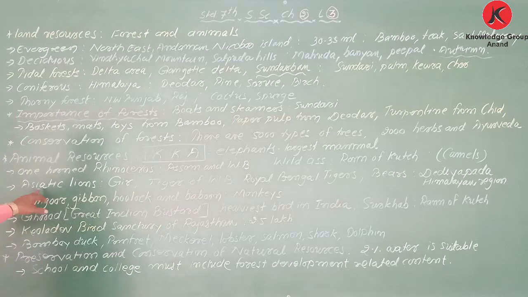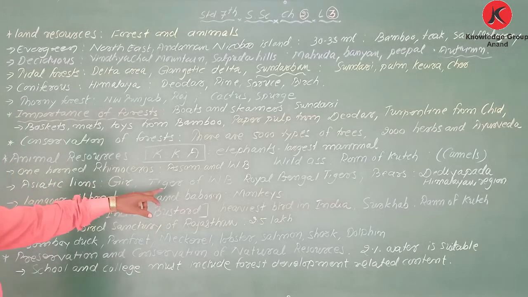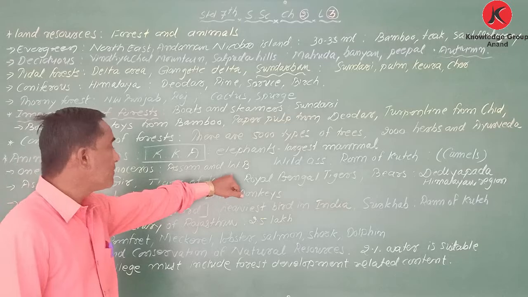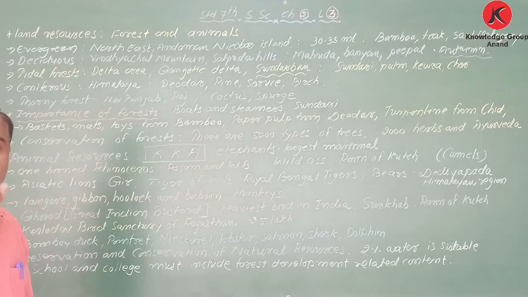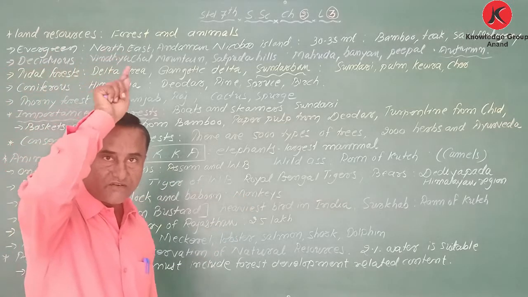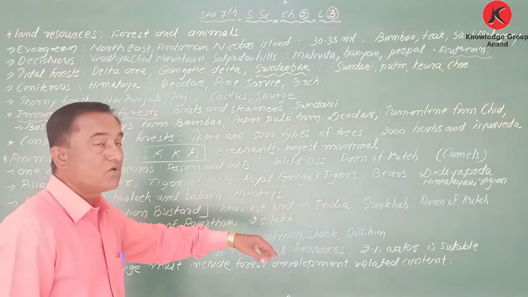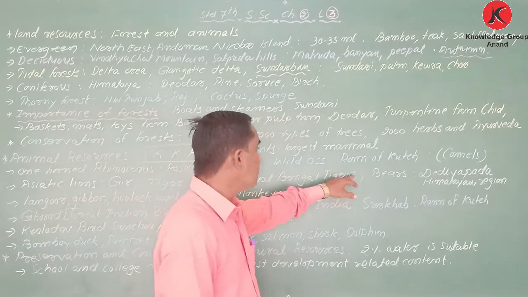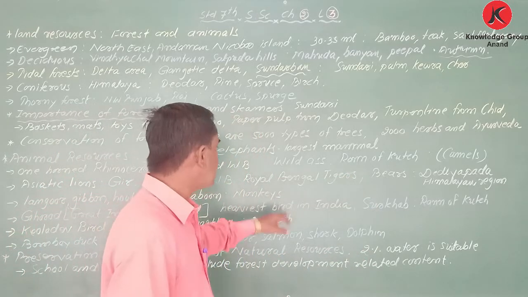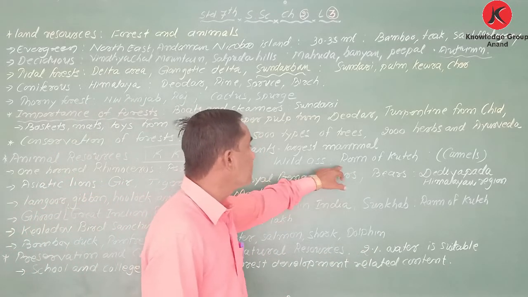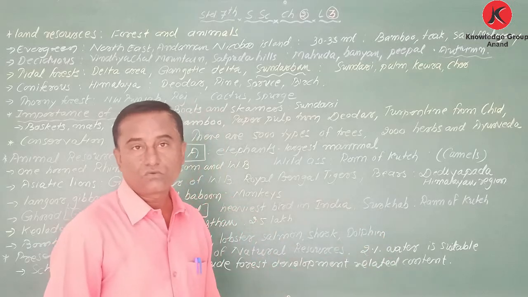Next, in India, the one-horned rhinoceros is also found in Assam and Bengal. One-horned rhinoceros. Then my dear students, in the world, only one place, the wild ass is found in the Rann of Kutch.